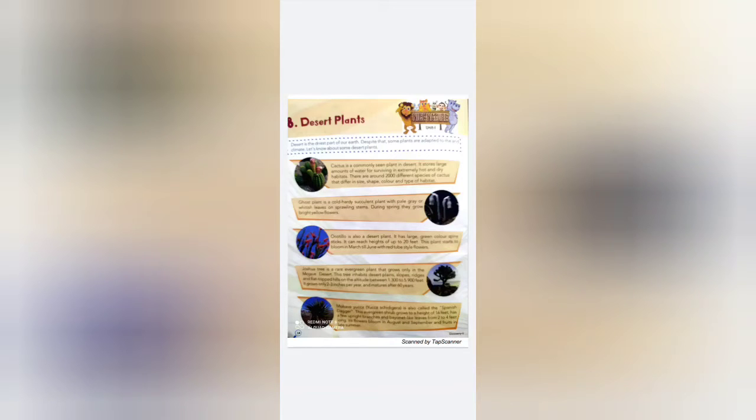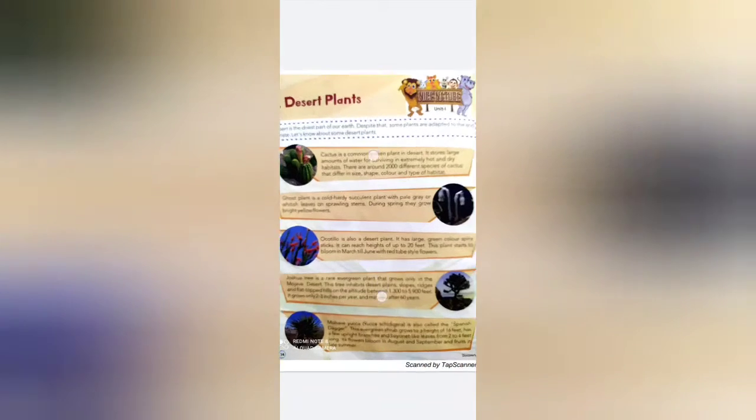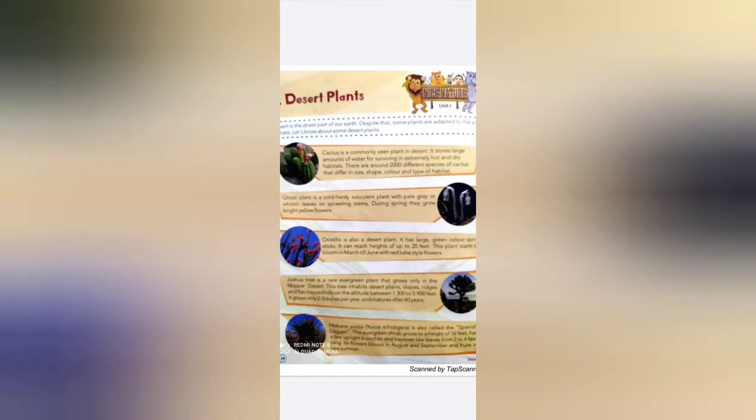Next is the ghost plant. Ghost plant is a cold hardy succulent plant with pale grey or whitish leaves on sprawling stems.